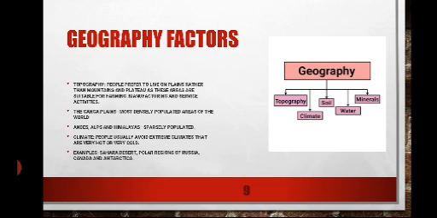Next part is climate. Here people reside in an area which has a suitable climate. People often avoid extreme climate. For example, they avoid living in areas where there is extreme cold or extreme heat. So that is why people usually try to avoid extreme areas. For example, in the Sahara desert, we will find extreme heat. Then in the polar regions of Russia, Canada, and Antarctica, we will find extreme cold. So people avoid these areas.